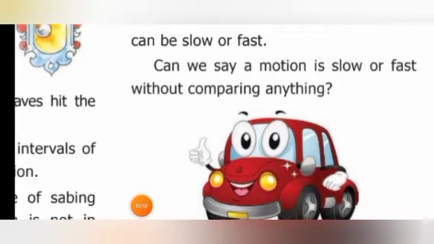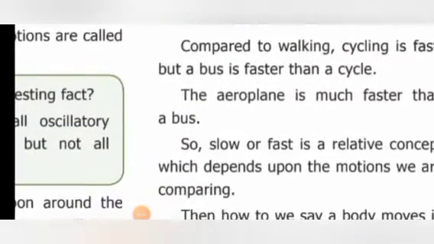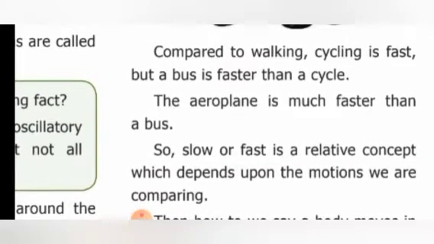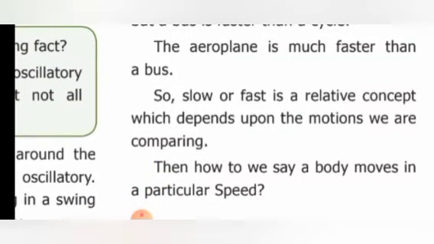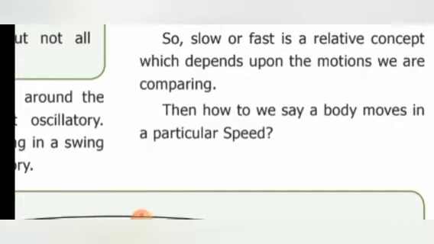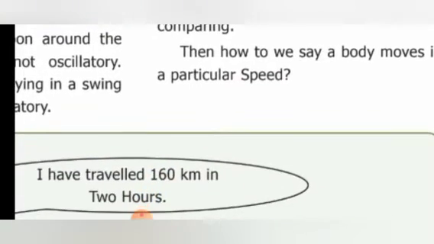Can we say a motion is slow or fast without comparing anything? Compared to walking, cycling is fast, but a bus is faster than a cycle. The aeroplane is much faster than a bus. So slow or fast is a relative concept which depends upon the motion we are comparing. Then how do we say a body moves at a particular speed?